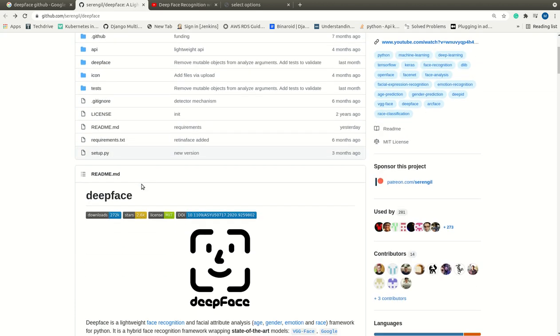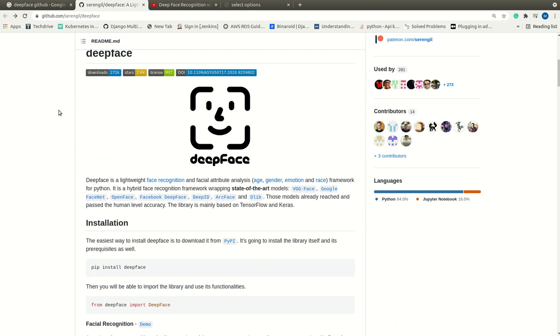So DeepFace really helps us make this job very easy, because DeepFace is a lightweight face recognition and facial attribute analysis framework for Python, which analyzes age, gender, emotion, and race. This framework uses different recognition frameworks like VGG-Face, Google FaceNet, OpenFace, Facebook DeepFace, DeepID, ArcFace, and Dlib.